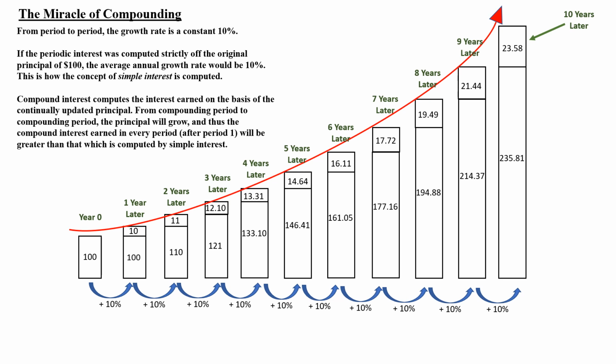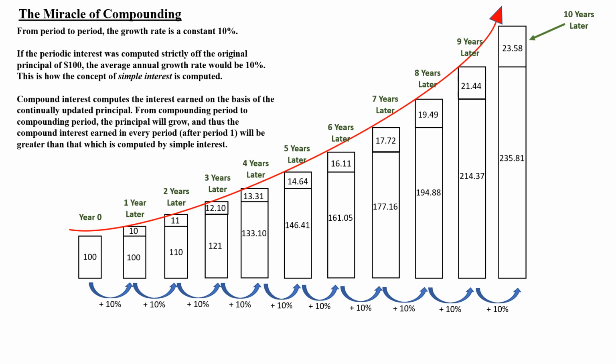It's $11. If interest was computed by the simple interest method, that amount would have been $10, 10% of the original deposit of $100. However, because compound interest is based upon the cumulative amount of principal in the account, and because the $10 interest earned in period 1 was added to the original principal, the interest earned in period 2 is $11, 10% of $110.